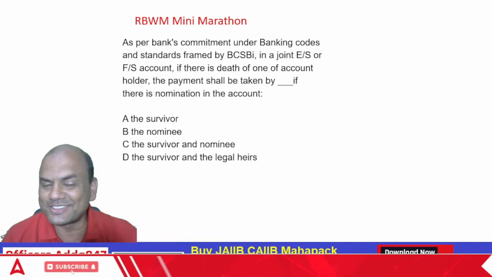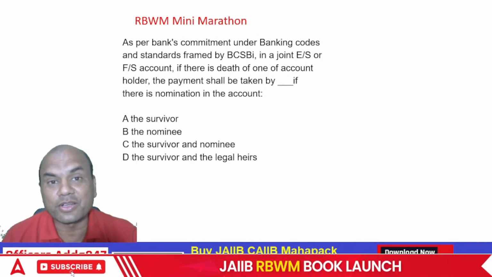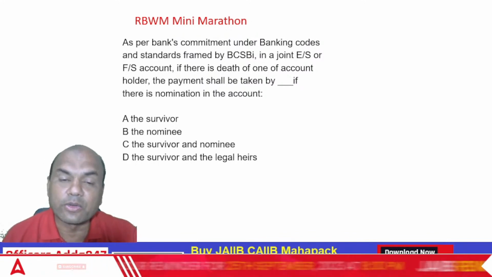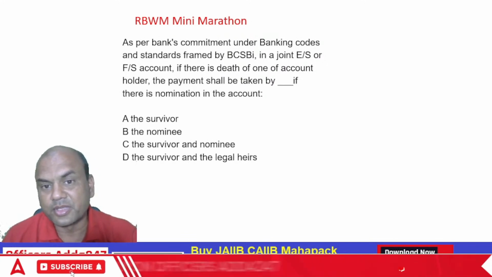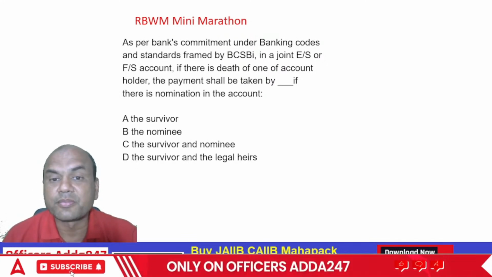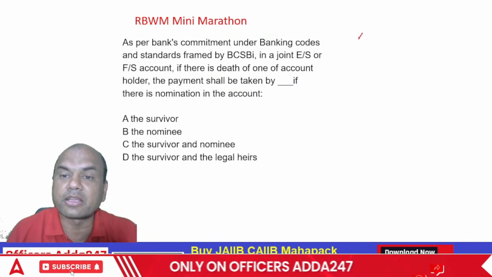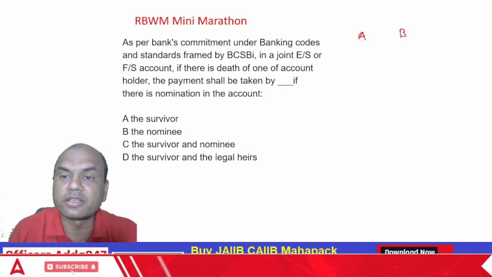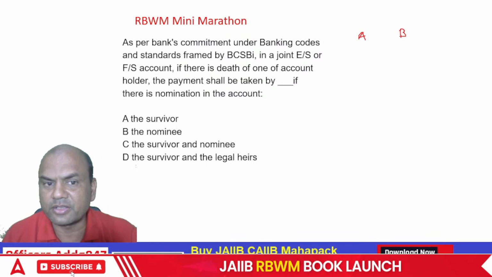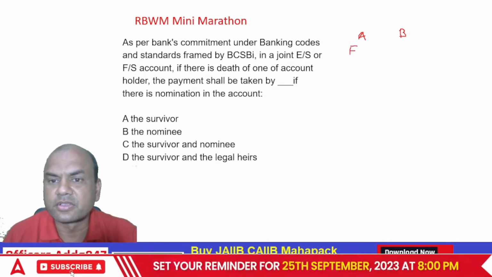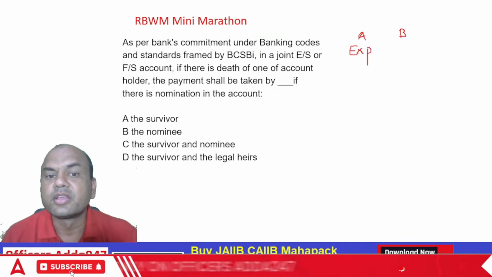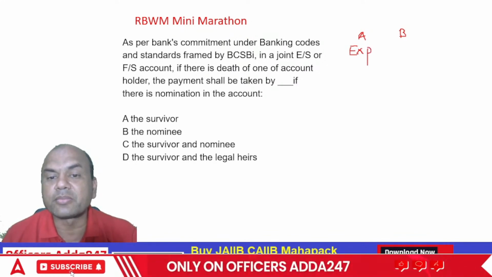Again a twist, isn't it? Earlier the question was, payment will be given to the second owner as what? But here, A and B are the account holders, and it is ERS or FRS. Now A expires. The payment shall be taken by dash if there is nomination in the account.